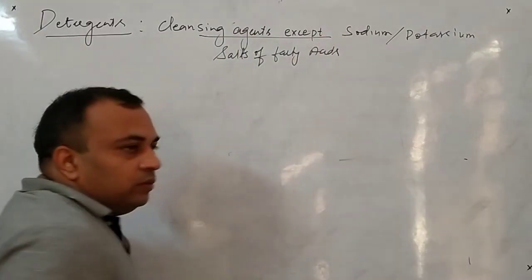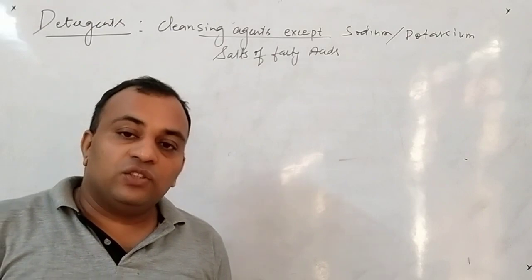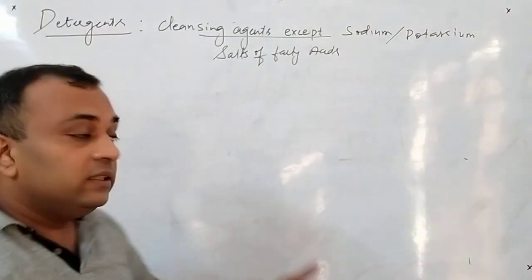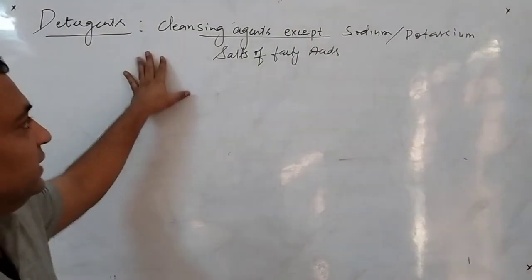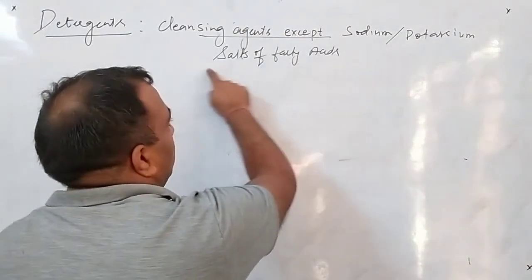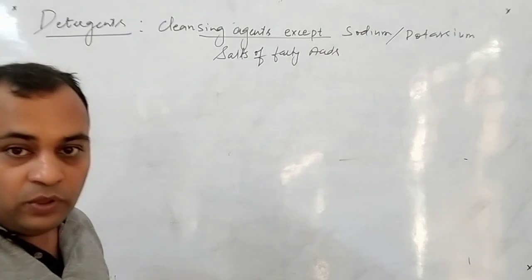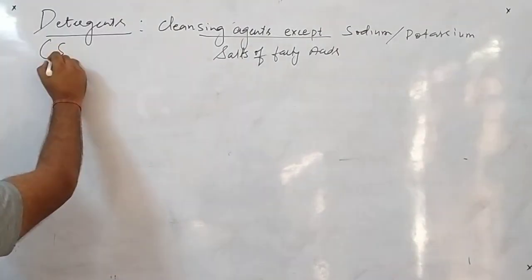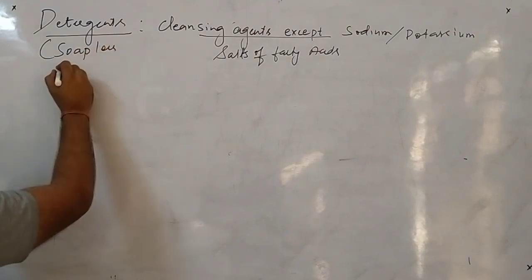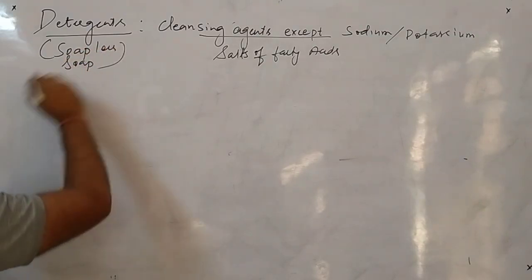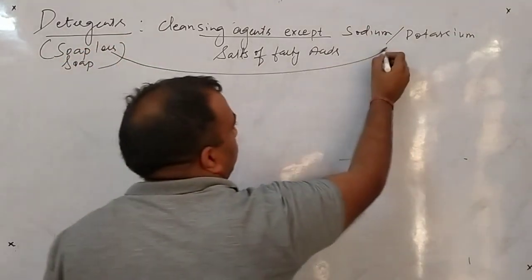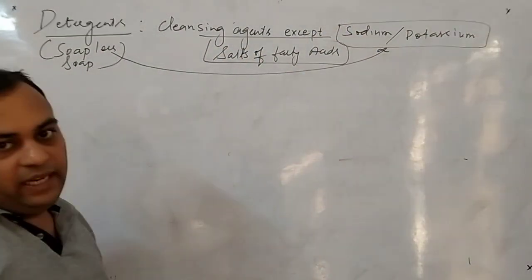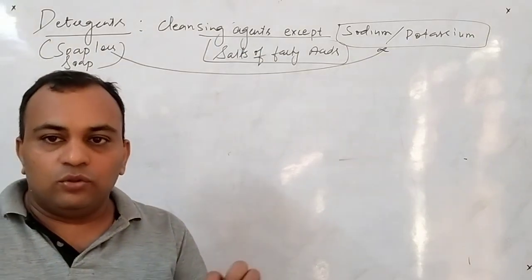Any compound that performs the function of a cleansing agent and is not the sodium or potassium salt of a fatty acid is said to be a detergent. Since the sodium or potassium salt of fatty acid is said to be soap, technically I am saying these are not soap. So these are also said to be soapless soap. The reason? Because these do not contain sodium or potassium salt of fatty acid. Clear? If the question comes, then you are able to write it.